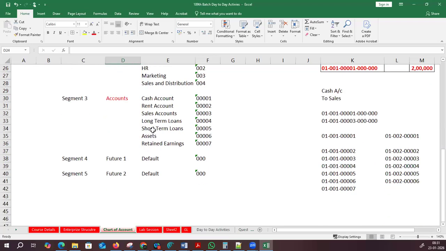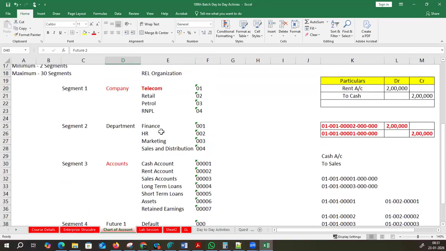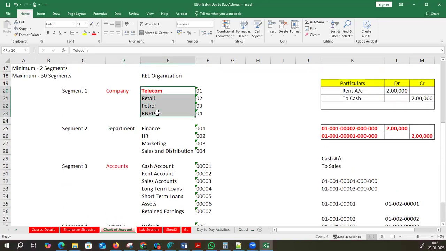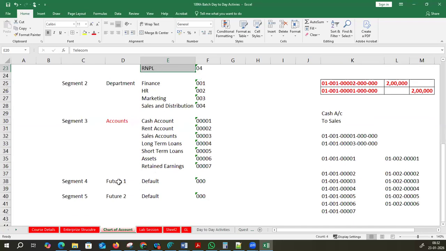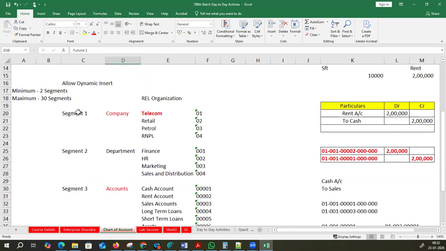The remaining ones, like department, if you are not having it, don't have any impact, and future 1, future 2 are for the nearby future because you are creating the implementation project. Right now I'm taking into consideration all these 4 companies: telecom, retail, petrol, and everything. Tomorrow I might enter into education, hospitality, refineries, oil and gas, or some other activities. If I want to enter, my application should be ready. At that point of time, I might utilize these for some other activities. So this is how you have to define your structure.